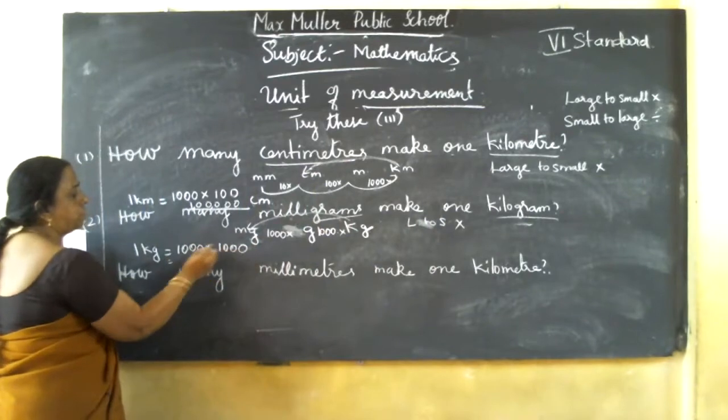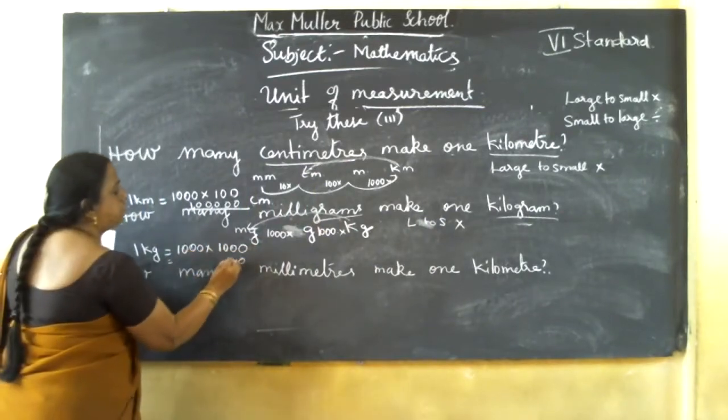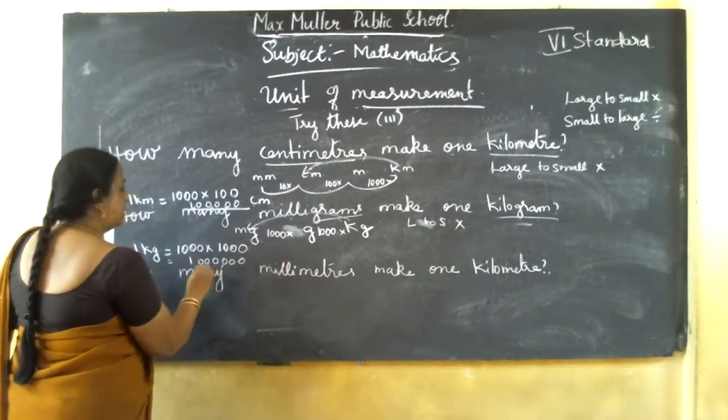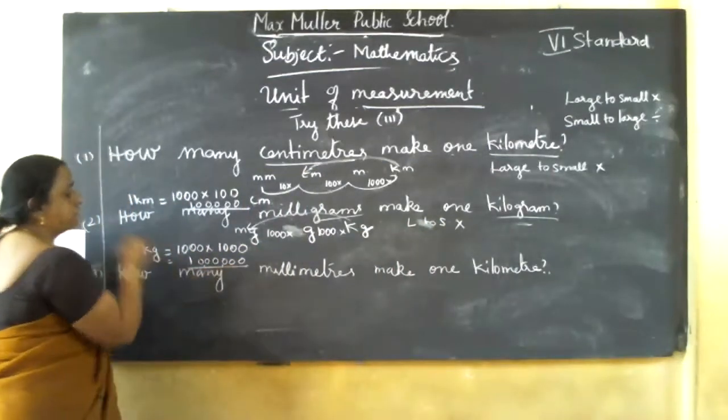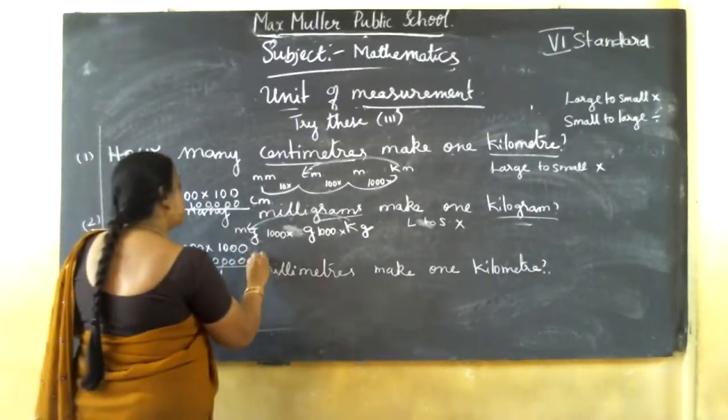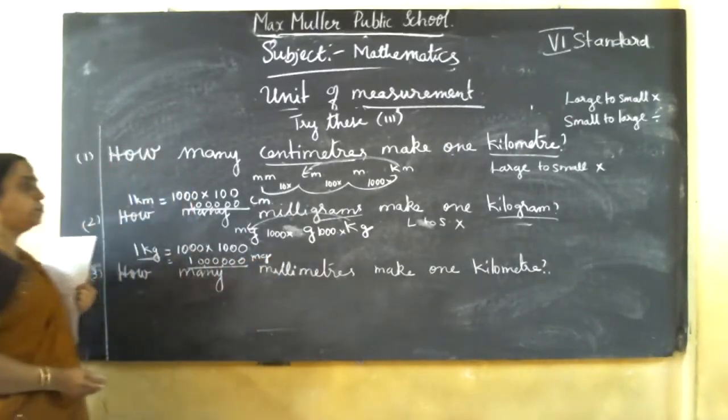How much? 1, 2, 3, 4, 5, 6 zeros. So 10 lakh. 1 kg equals 10 lakh milligram. Got it?